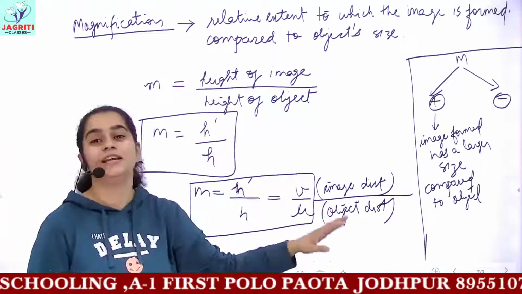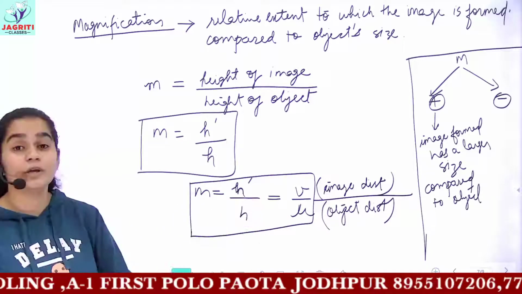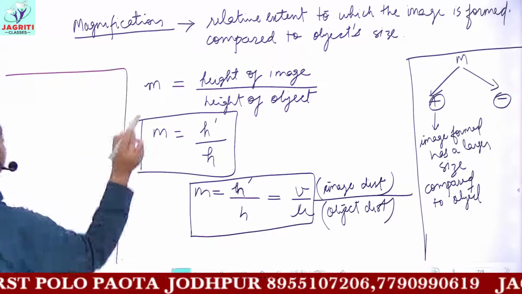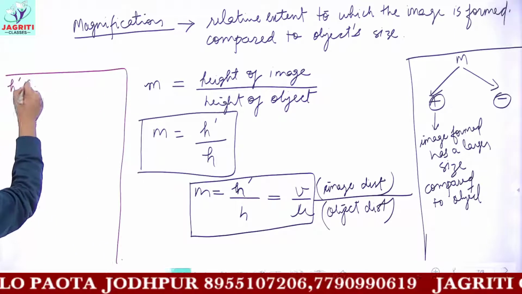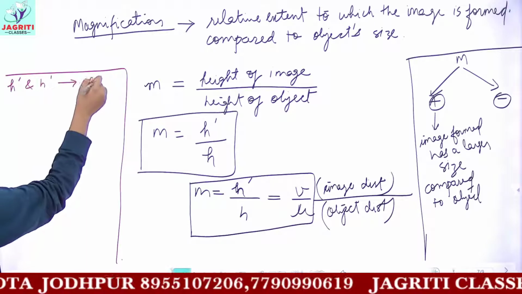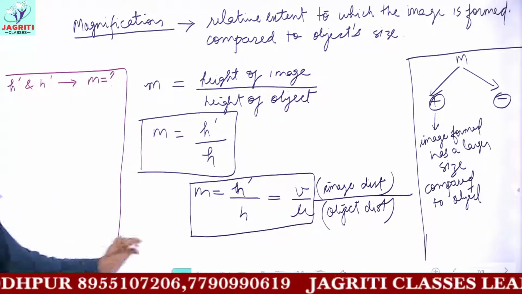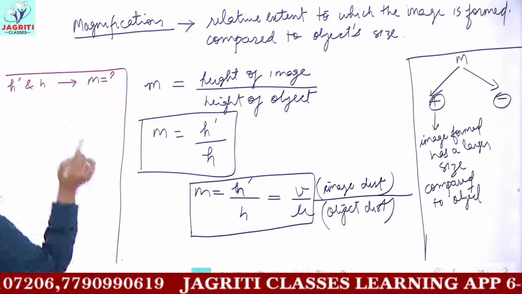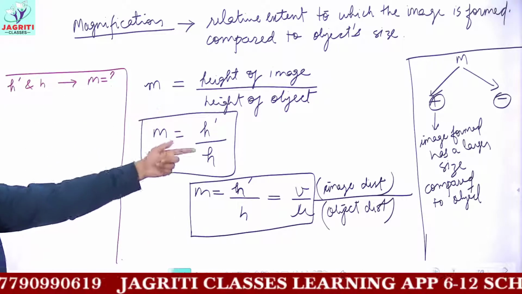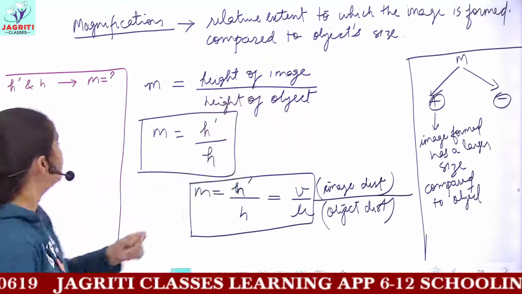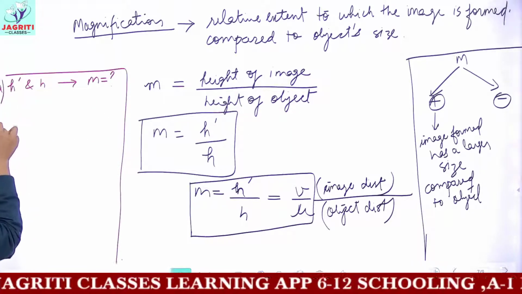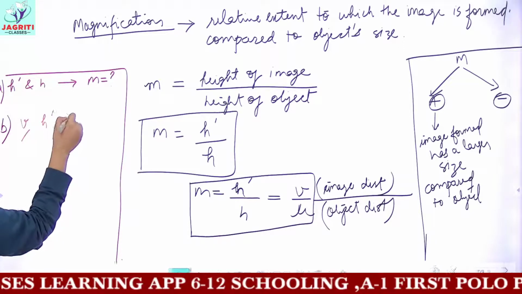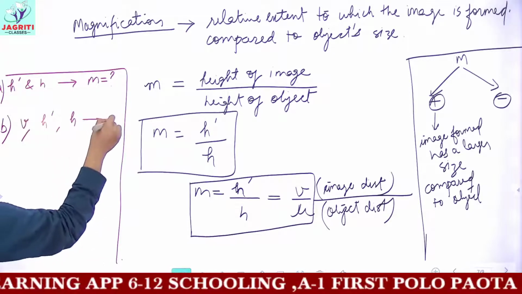and related to the distance between image and object. In both ways you can obtain magnification. Now the numericals which we get for magnification: either you will be given h dash and h and you will be required to find the value of magnification, which would be the direct question. I hope you understand, h dash is height of image, h is height of object. Or the other kind of numerical is that you can be given the value of v, h dash and h, and you are required to find magnification.